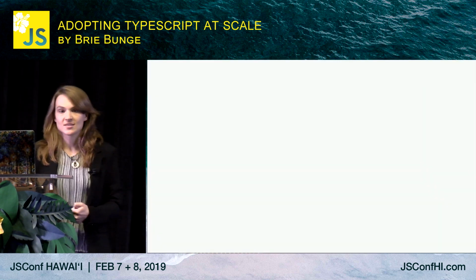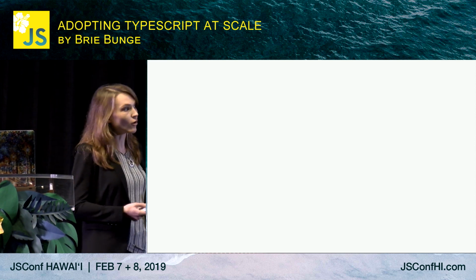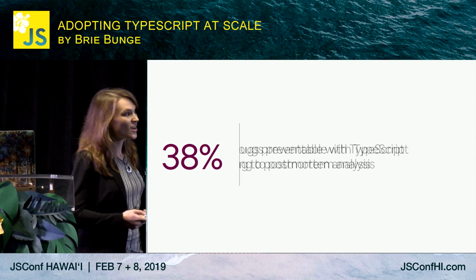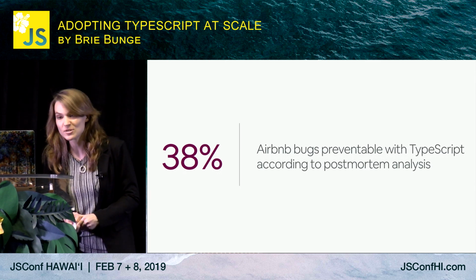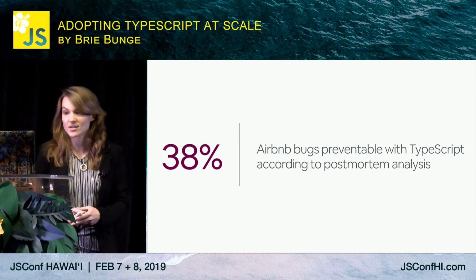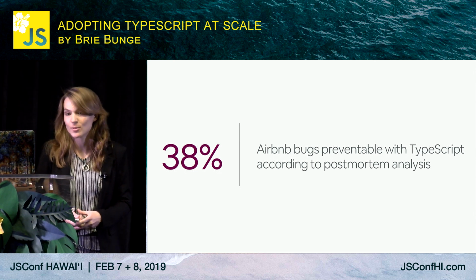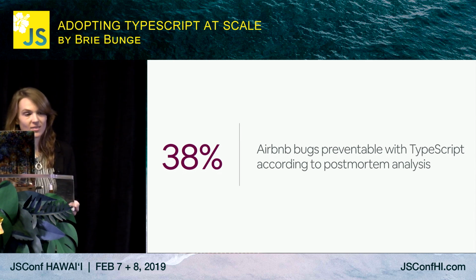So now that we have a better sense of the common kinds of postmortem bugs TypeScript can help prevent, what's the overall percentage? 38%. We found that 38% of incident-causing bugs that reach production, bugs that have real effects on our users and bottom line, could have been prevented with TypeScript. This was a huge finding for us. It helped make the impact real.